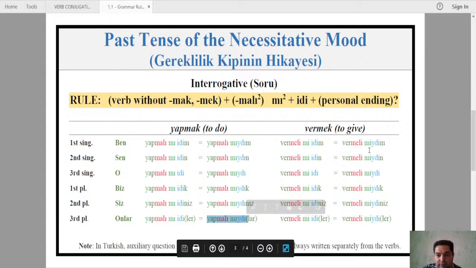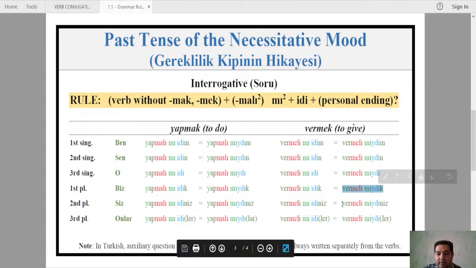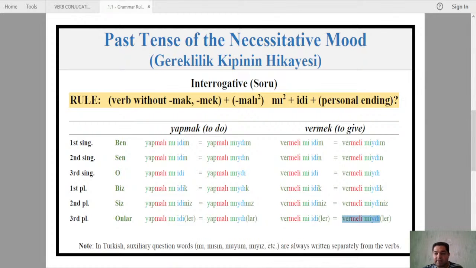For the verb to give, ben vermeli miydim? Sen vermeli miydin? O vermeli miydi? Biz vermeli miydik? Siz vermeli miydiniz? And onlar vermeli miydiler? That is interrogative for the past of the necessitative mood.